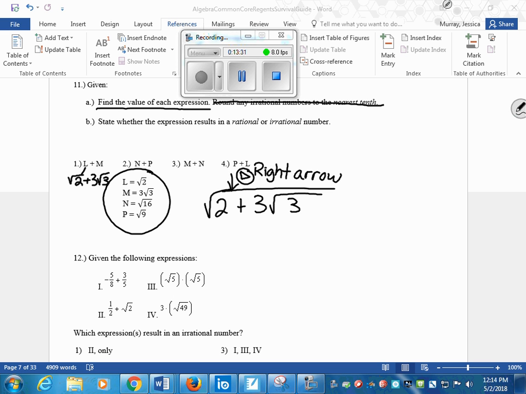I want you guys to do each one of these. Tell me what the decimal is, and then classify it as rational or irrational. Now that you have enough information about rational and irrational, I want you to do 11 and 12, and then I'll go over them.